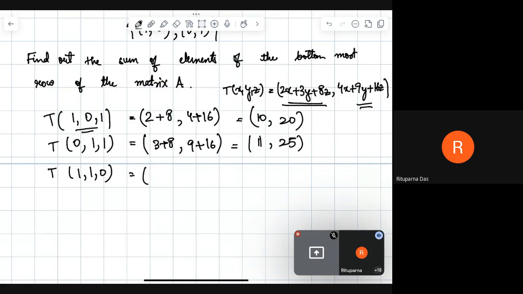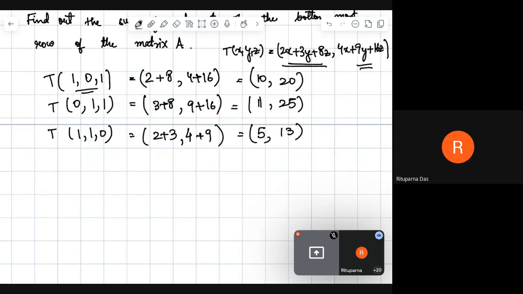Next we have 2 into 1 plus 3 into 1 plus 8 into 0. So 2 plus 3 is 5. And 4 into 1 plus 9 into 1 plus 16 into 0. So this is 13. So we have obtained here